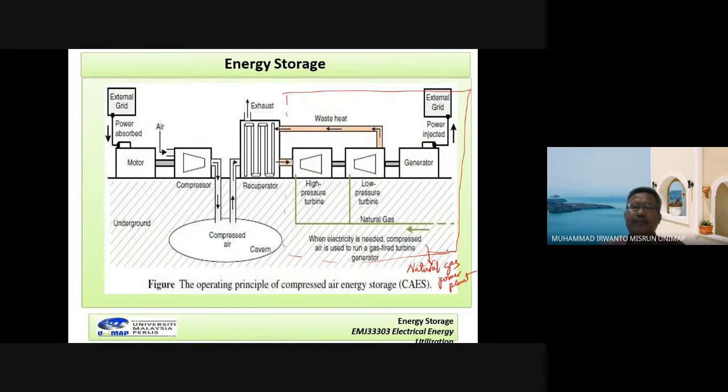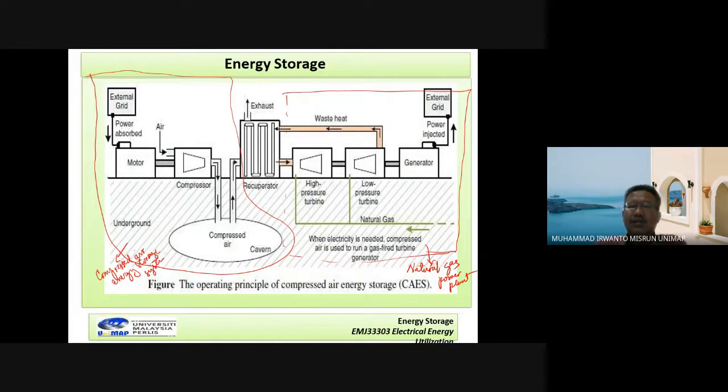And the second part, this system, I can call the compressed air energy storage system.